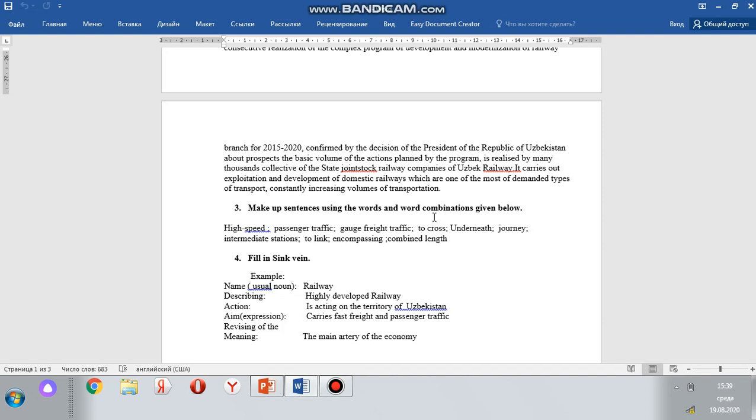Dear students, you should look at the dictionary and find the definition of these words, or you can just translate them, and after that you should make up sentences.